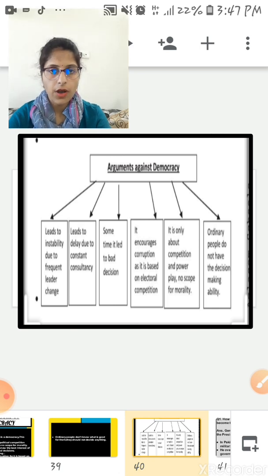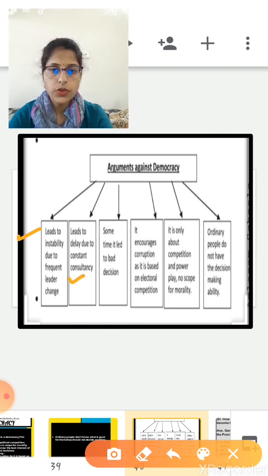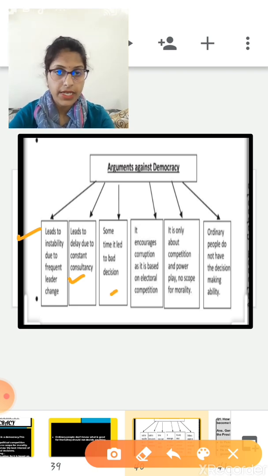Okay, let's recall one more time. Arguments against democracy. So the first one is it leads to instability due to frequent leader changes. Next one is it leads to delay due to constant consultancy. Next one is sometimes it leads to bad decisions.